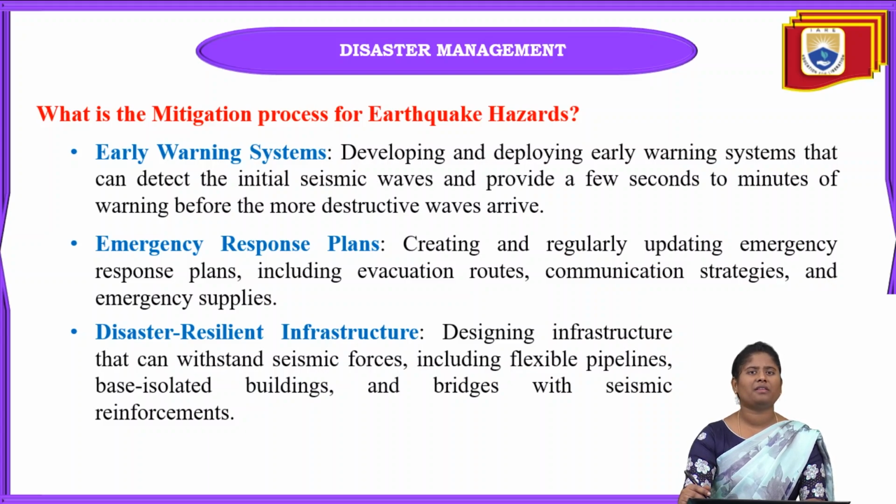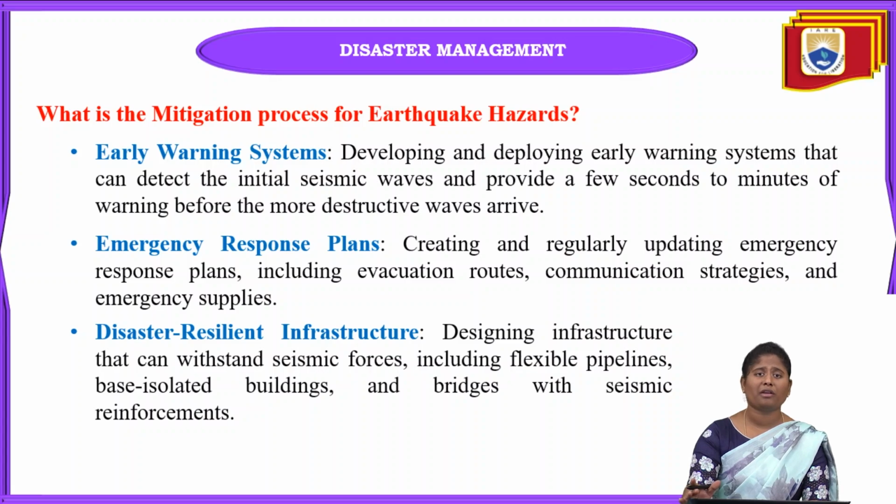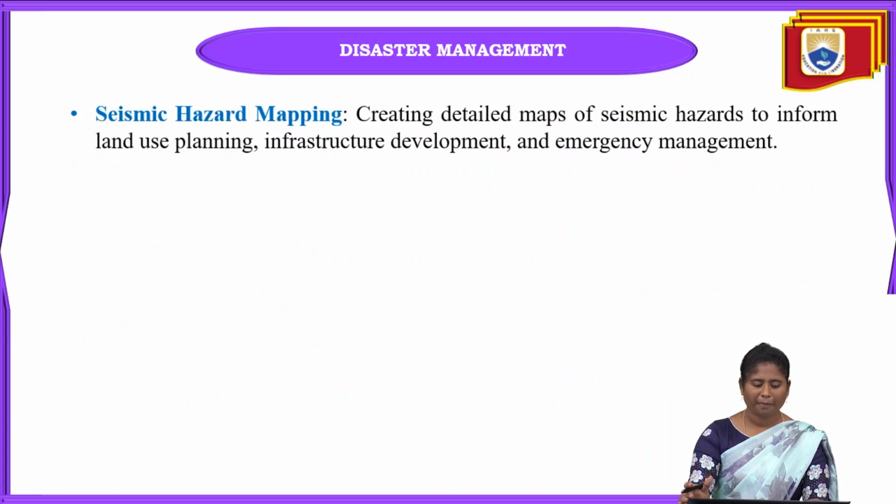Next one is disaster resilient infrastructure, and here we design infrastructure that can withstand the seismic waves. That can include flexible pipelines, base-isolated buildings, and also bridges with seismic reinforcement. So this disaster resilient infrastructure is a compulsory thing. By this only we can design the infrastructure so that the buildings can withstand the seismic forces.